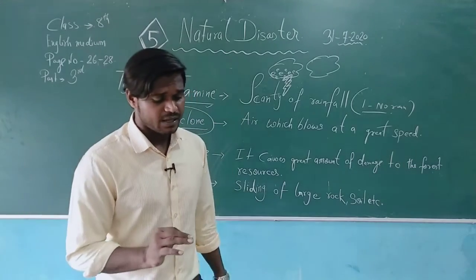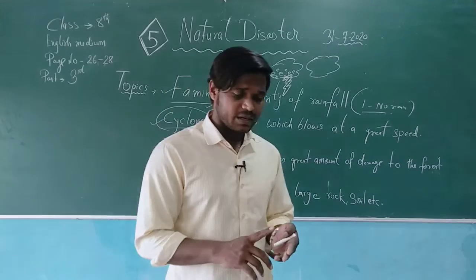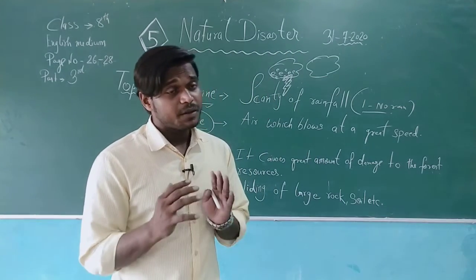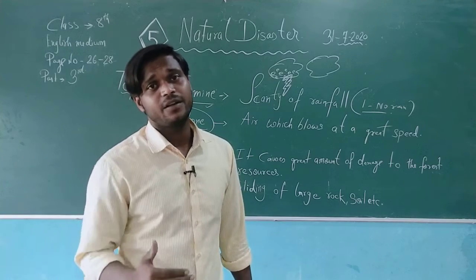So here I would like to say that sliding of the rock, or sliding of large material like rock and soil, can also be seen from the cliff of the mountain, means from the edge of the mountain, when the soil is falling.